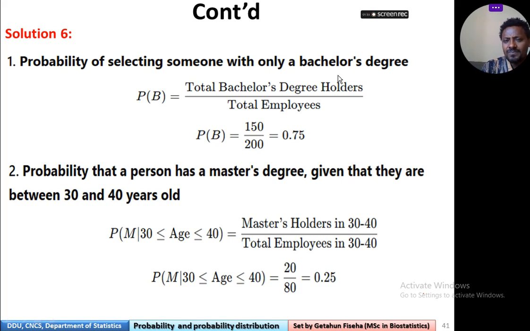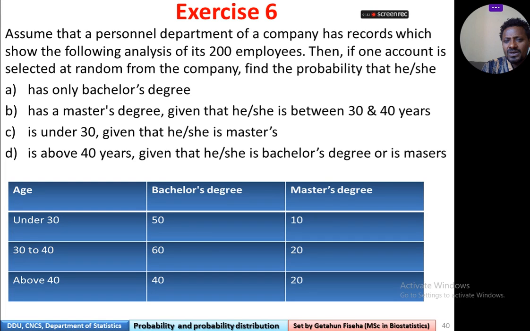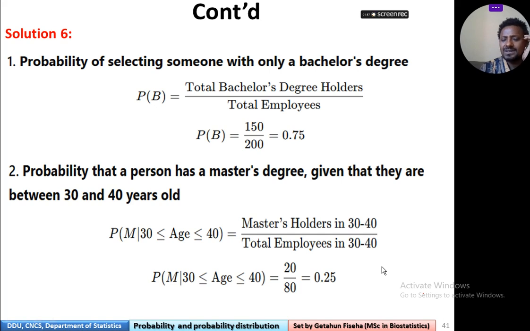Total employees ማለት ነው። Total bachelor degrees 50 plus 60 is 110, plus 40 is 150, plus this 50 is 200 total. So 150 over 200 will be what? The probability of selecting someone who is only bachelor degree, so it will be 75% or 0.75.